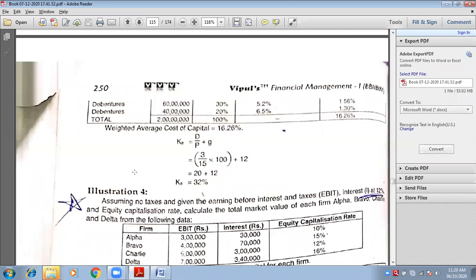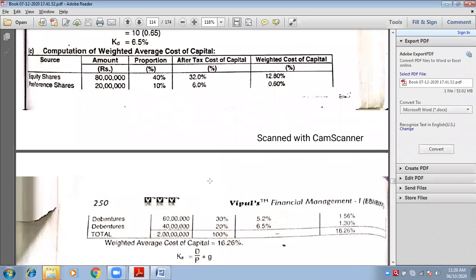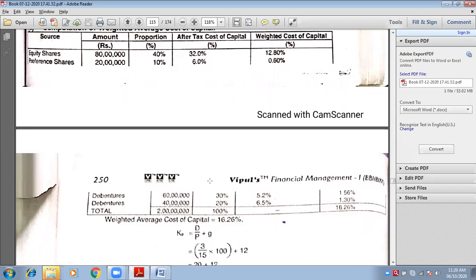And now calculate WACC and get me the total. So tell me, what is the WACC of equity? Percentage of equity is 12.80. Very good. What is of preference? 0.60. What is of debenture 1? 1.56. I hope you are calculating and telling me, Jayashree. Okay, and what is of the last? 1.30. And what is the total? 16.26. Very good.